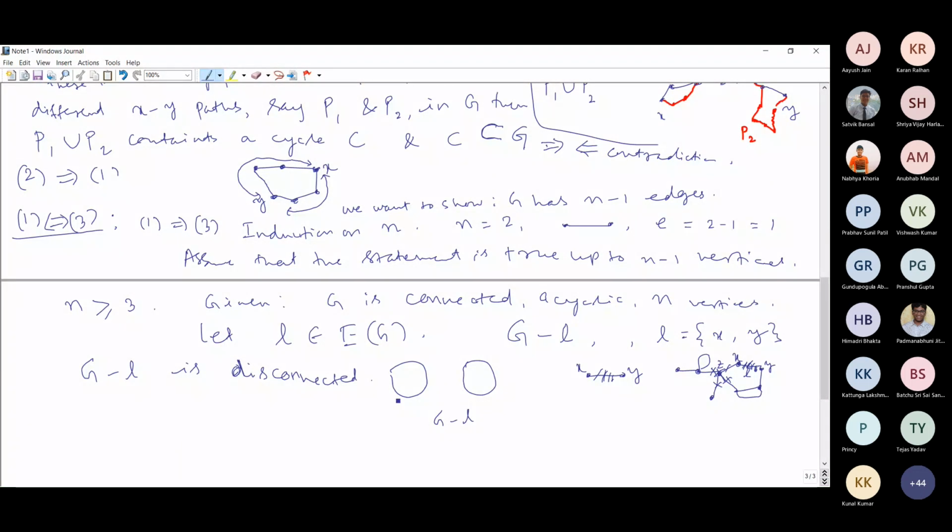Okay, so here you take N1 vertices, here you take N2 vertices. N1 plus N2 will be equal to N. And by the method of induction, here you get the number of edges. N1 vertices here, N2 vertices here. Okay, this is how you prove. By the method of induction, the number of edges will be N1 minus 1 and here N2 minus 1 edges.